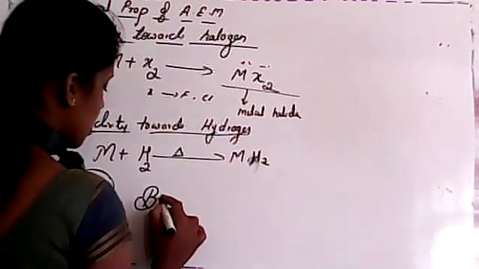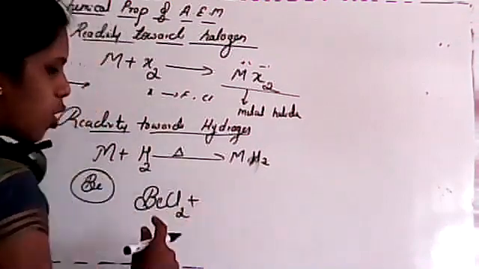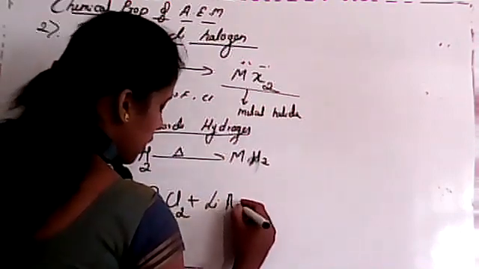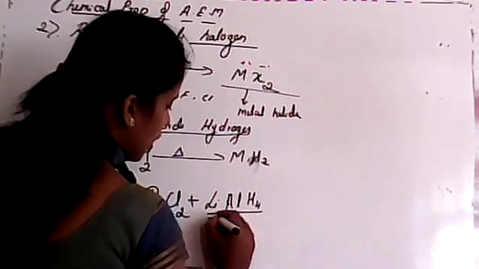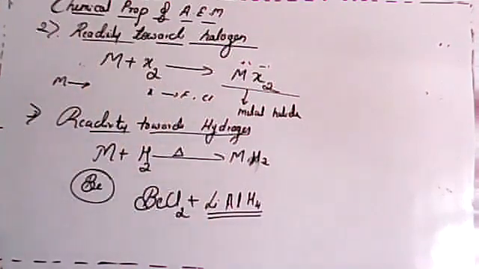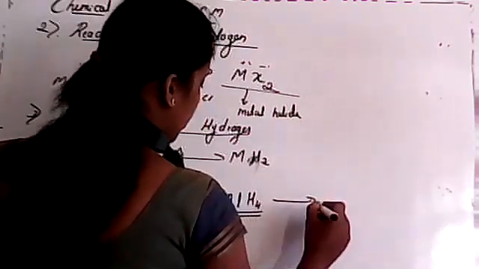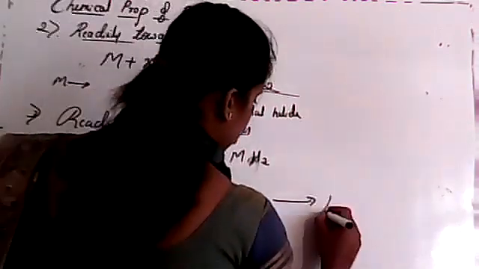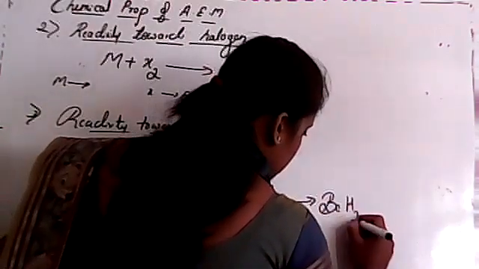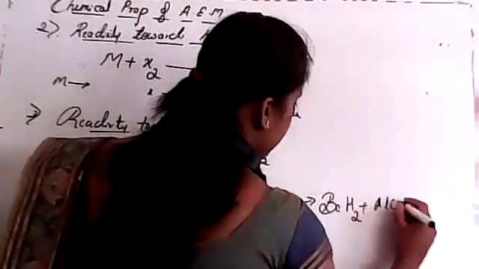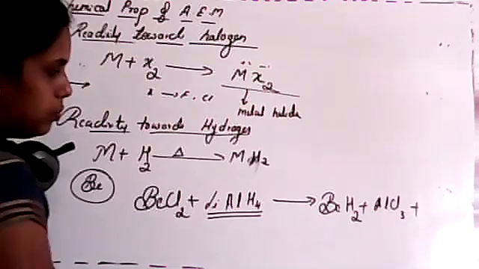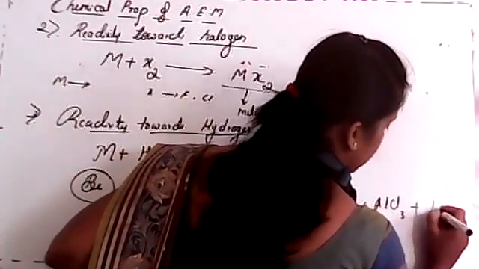You have to consider beryllium chloride with a strong reducing agent, which we already studied, lithium aluminum hydride. We use it for hydrogenation. Beryllium chloride with lithium aluminum hydride will give beryllium hydride, AlCl3 and lithium chloride.